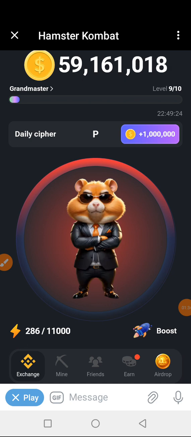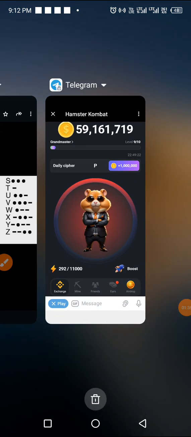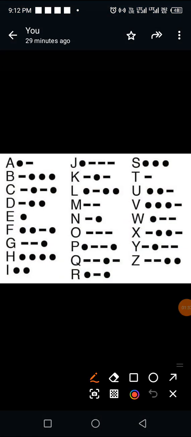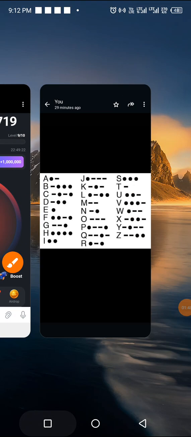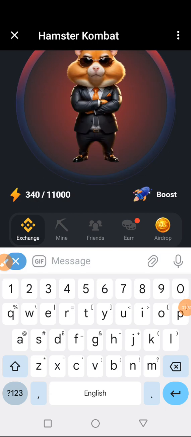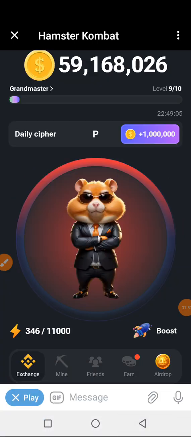Now we go back to spell the letter U. And what is letter U? Letter U is dot dot dash. So we tap our phone 2 times and then we hold it the last time and release. Let's do that. You hold your phone. U has been registered.